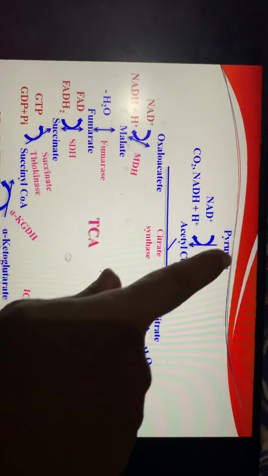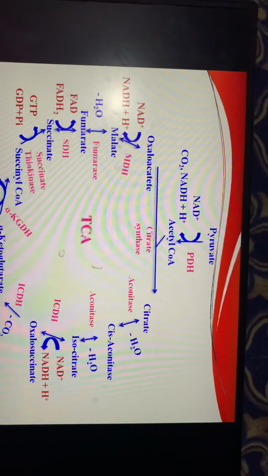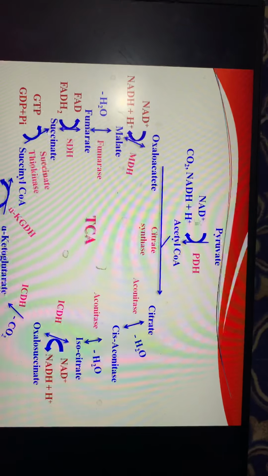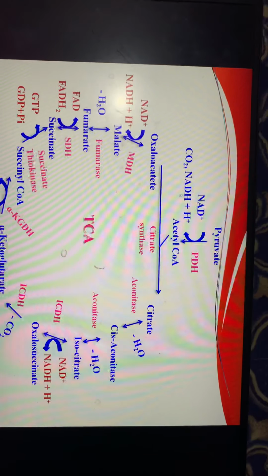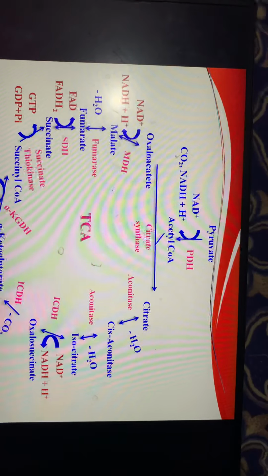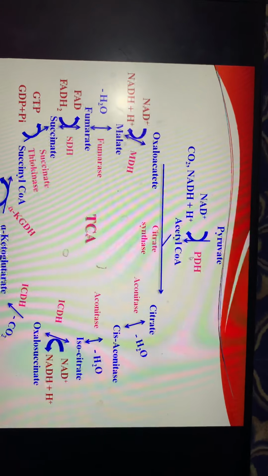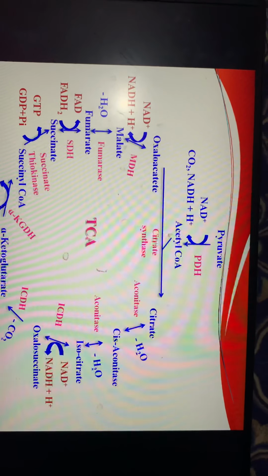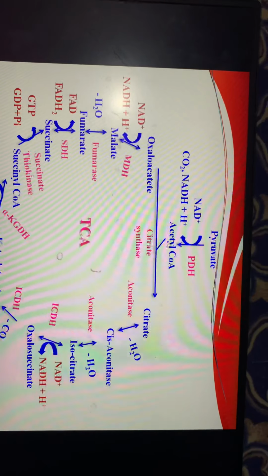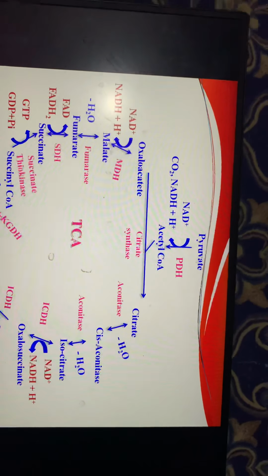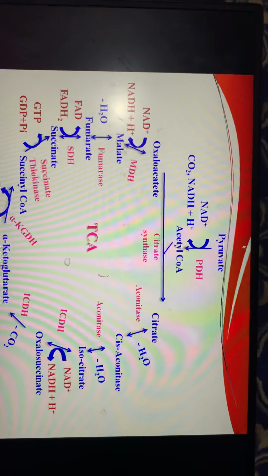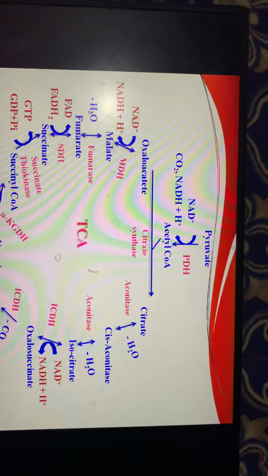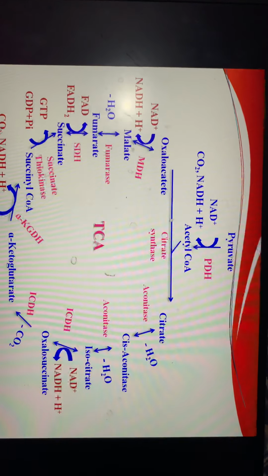From pyruvate, in the presence of NAD+, which is reduced to NADH, and H+ is also available, carbon dioxide is released. In the presence of PDH, pyruvate is converted into acetyl coenzyme A. This pyruvate is actually coming from the glycolysis part, from glucose 6-phosphate, which was originating from glucose, if you remember the last slides of the glycolysis part.